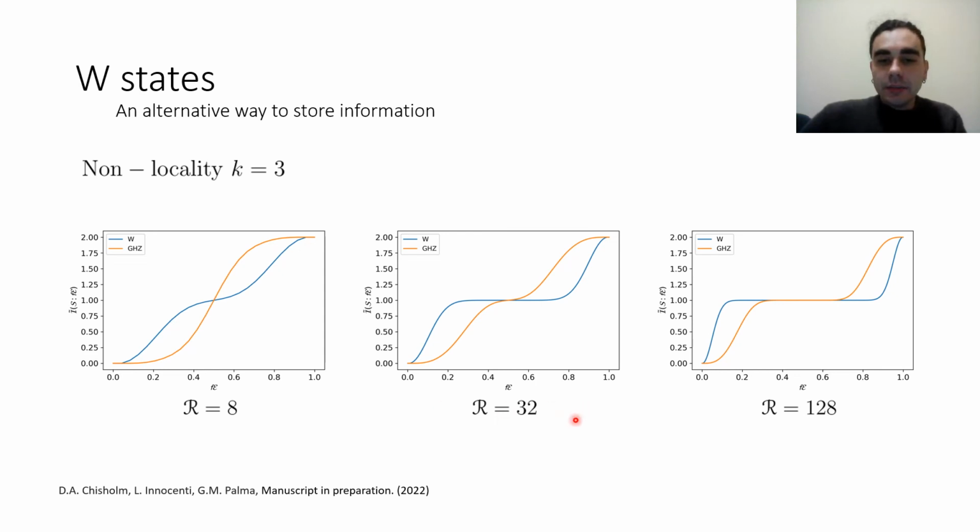As you can see, the W states always give more system objectivity compared to the GHZ states. So it's always easier if we use W states. At the same time, what we saw for the GHZ is still valid here, in the sense that we still need very large values of redundancy in order to recover state objectivity, even with the W states.